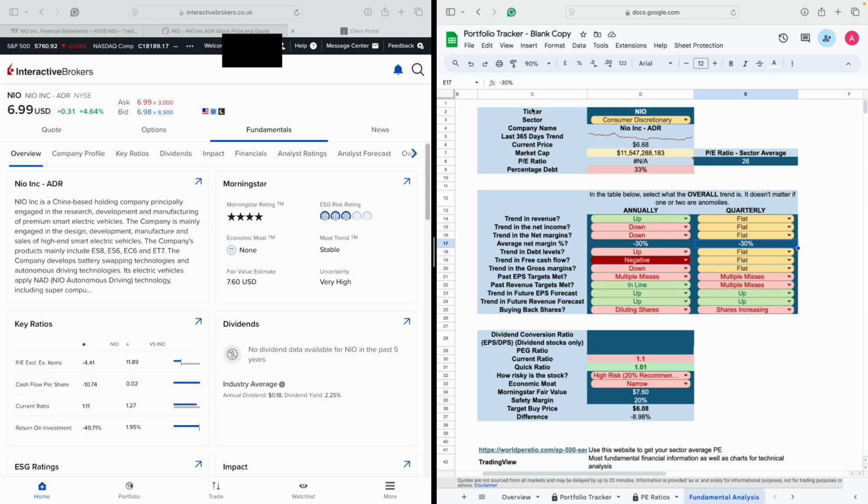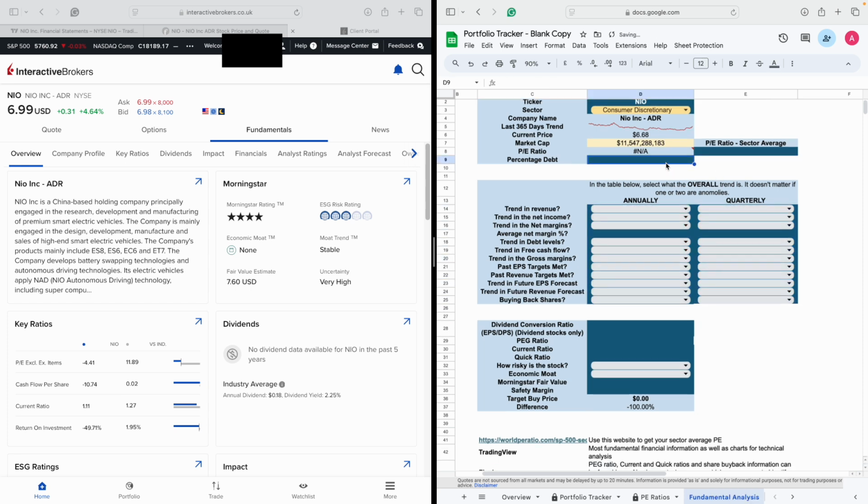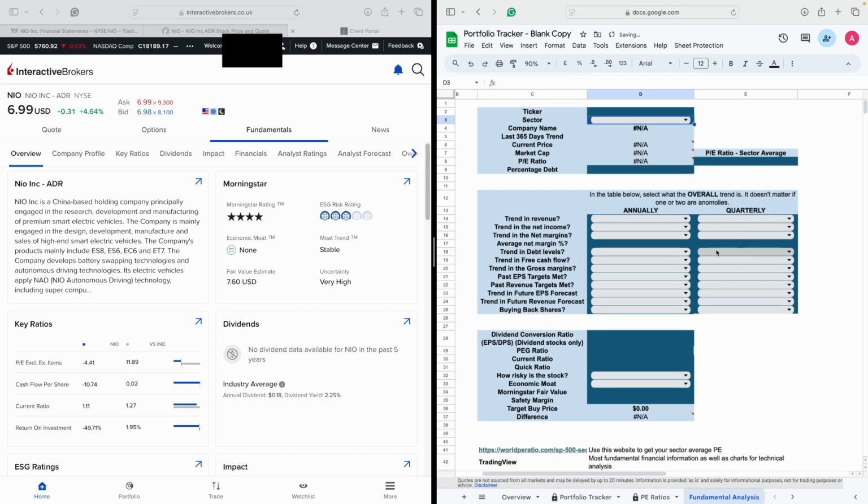So yeah, in the previous video, I've done an example of a good stock. In this video, I've done an example of a stock which I'm not too much of a fan of. So just be careful out there, because ignore social media, ignore what people are saying, do your own research. That's the main point I'm getting across to you.